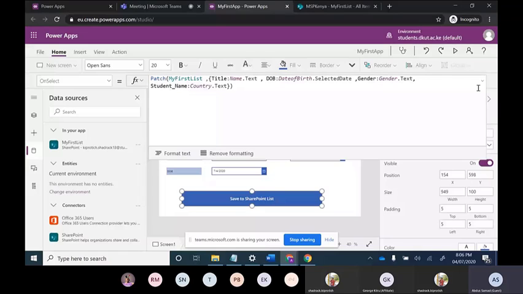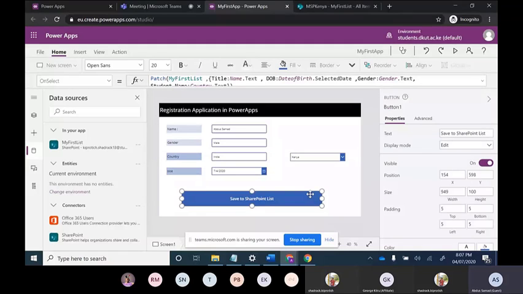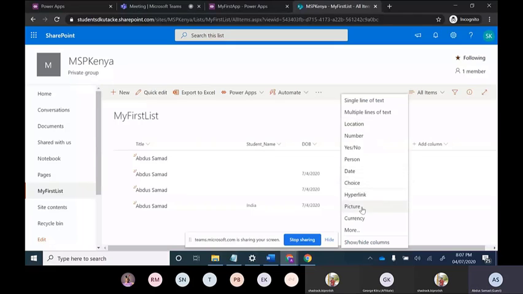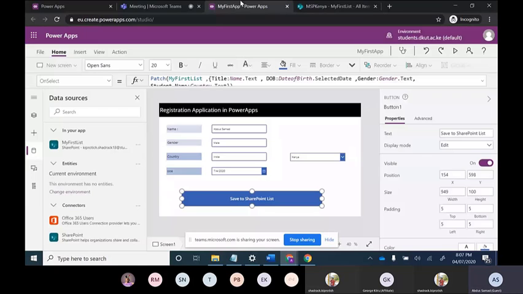So in the next lecture, we will take up all the columns which are in the SharePoint list. Mainly, what are the columns? Single line of text, date, choice, and one lookup column. So I will take all these, the lookup column and even the number column, and build one app and try to save that app, and even try to save that app with notification, which George was talking about. So I think that's it for today.